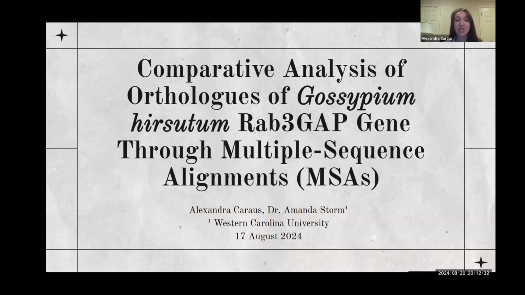Hi, my name is Alexandra, and for my project with Talaria, I did a comparative analysis on the orthologs of Gossypium hirsutum, which is basically just upland cotton. And I did a comparative analysis of the Rab3GAP gene through multiple sequence alignments.